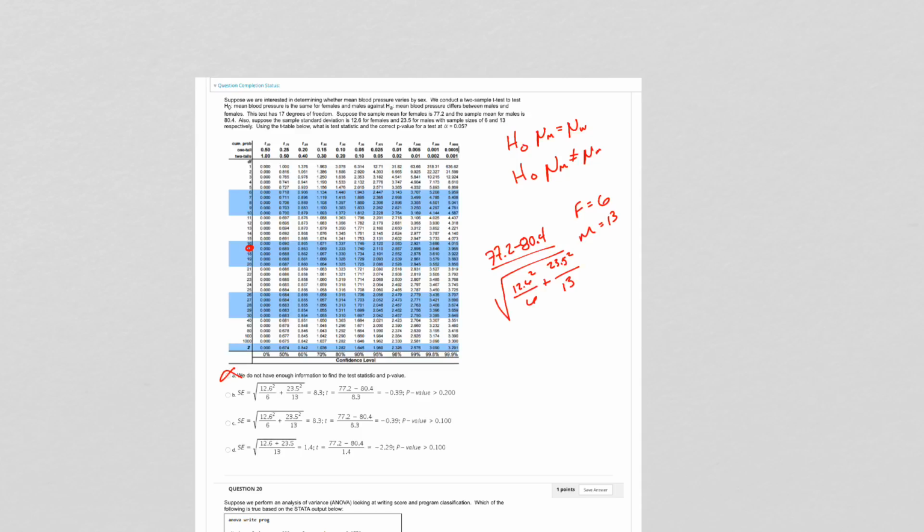That looks correct there. That looks correct there. That is not correct there. All right, so now we've ruled out D. And then the t statistic. So what is the t statistic? It's what we saw with the female 77.2 minus 80.4 over the standard error here, which is 8.3. So that checks out. Now we have to look at the t statistic right there.